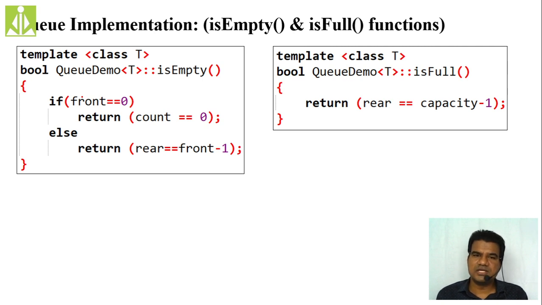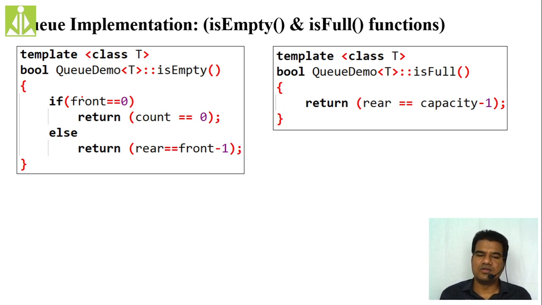If your count value is 0, that means your queue is empty. Else, if your front value is not 0, then rear must be front minus 1. In that case, we are returning true.